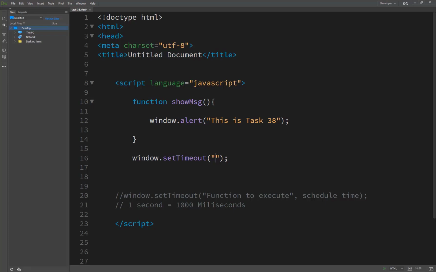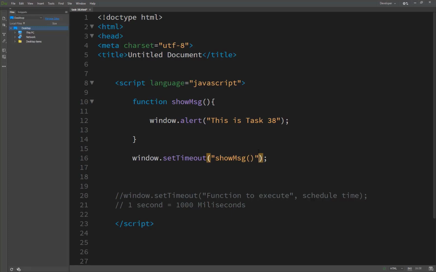The argument specifying the function to execute should be given as a text string, and the string should include the complete call of the function, including any arguments being passed to it. If the function has any argument, we must pass it inside single quotes. Here we just write showMsg with no argument inside our function, but if we have one, we pass it like this.